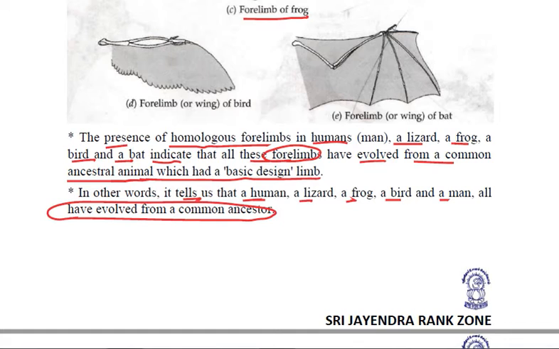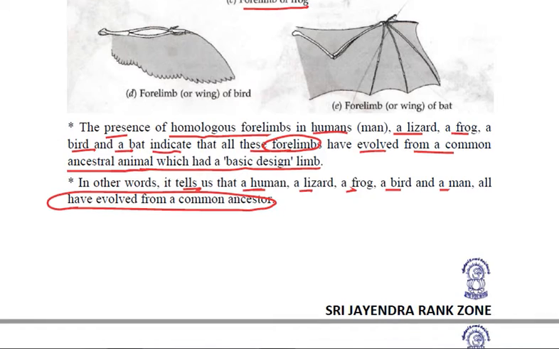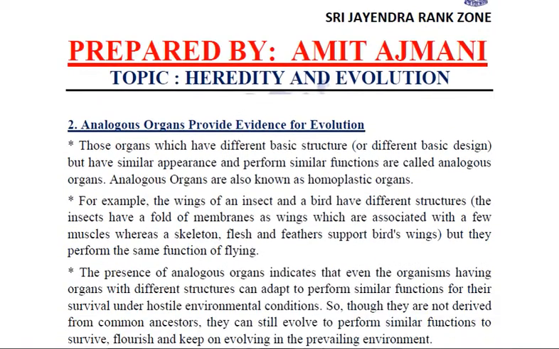That means we had common ancestors, but because of the changing environment, we have used these forelimbs to perform different functions. Frog has used it to jump, the lizard to climb walls, and we humans have used it for various purposes, including writing. Frogs cannot write, right? We can. So that is why we have adapted ourselves. We have changed these homologous organs to perform various functions. So this is the first evidence in favor of evolution.